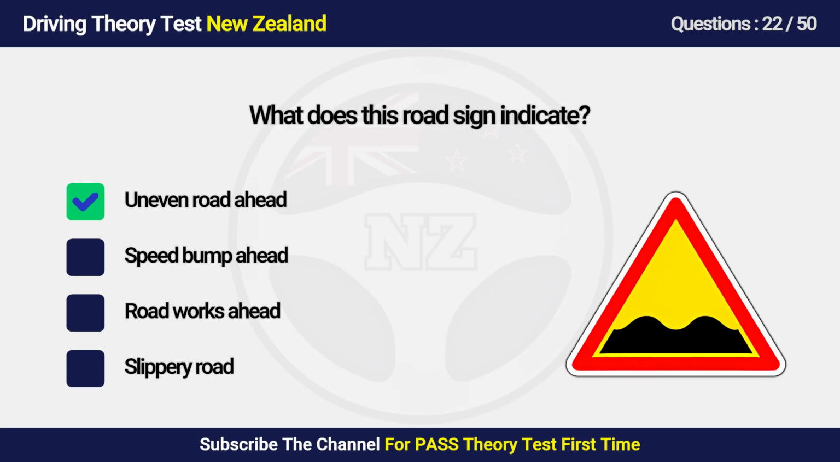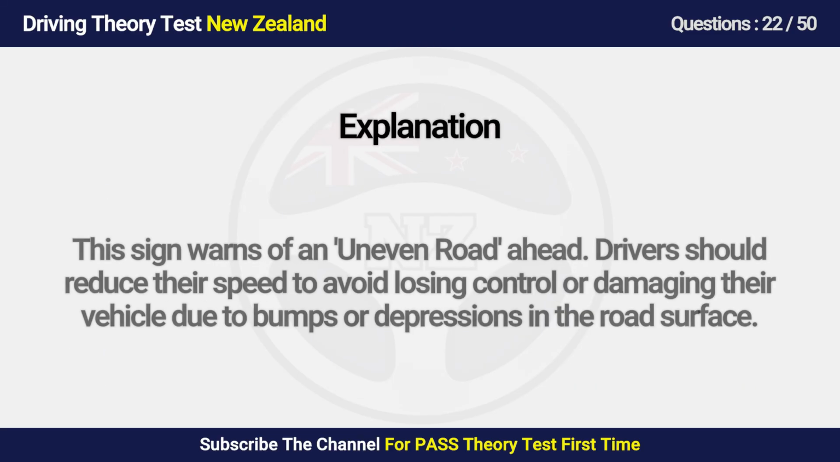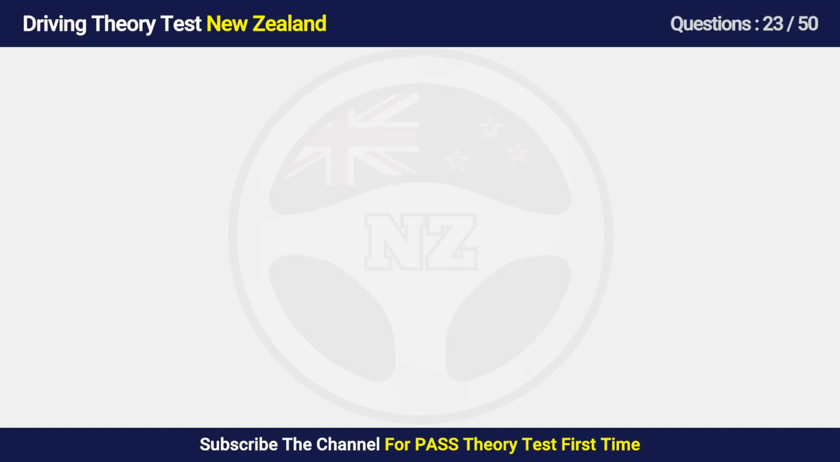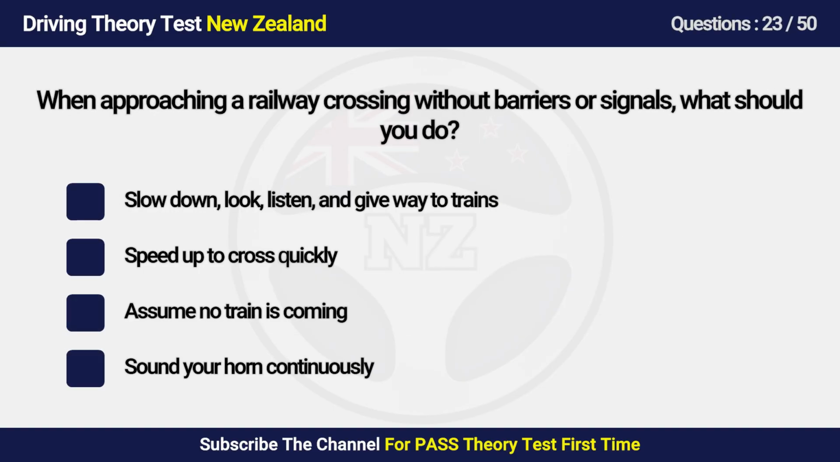Answer is A. Uneven road ahead. This sign warns of an uneven road ahead. Drivers should reduce their speed to avoid losing control or damaging their vehicle due to bumps or depressions in the road surface.